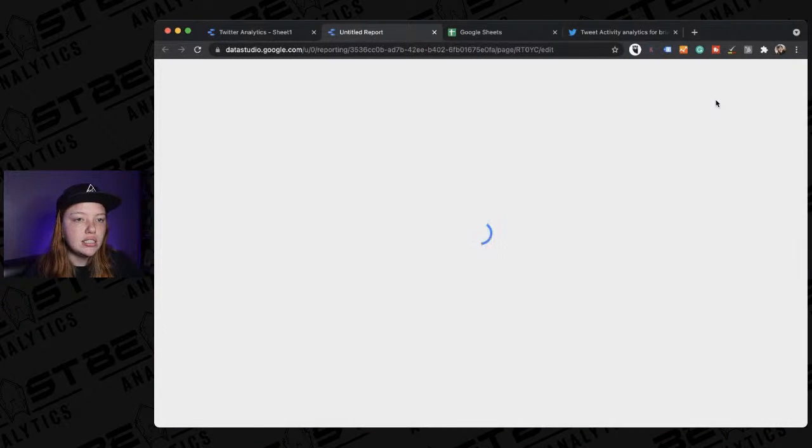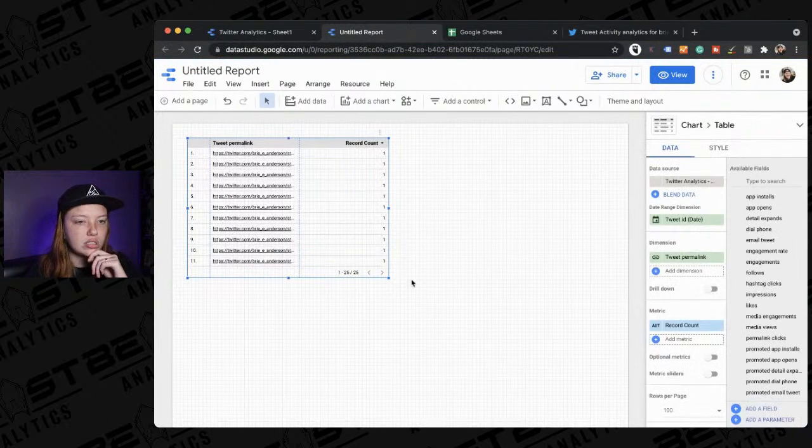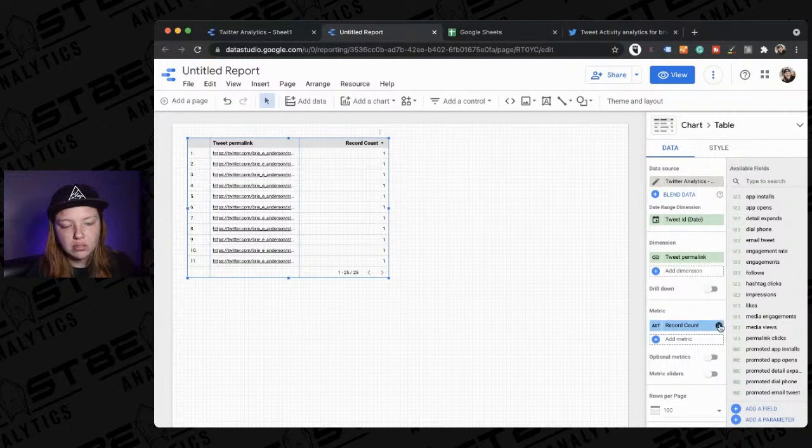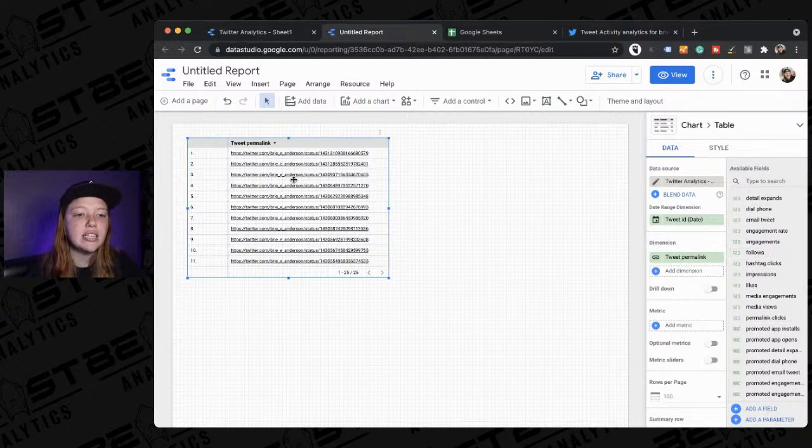It's going to look, yeah, silly, so don't worry about that. So we're going to say this tweet, we're going to leave this. If I click on this, this is the permalink. This is literally just the URL. If I click on this, it's going to show me the tweet.